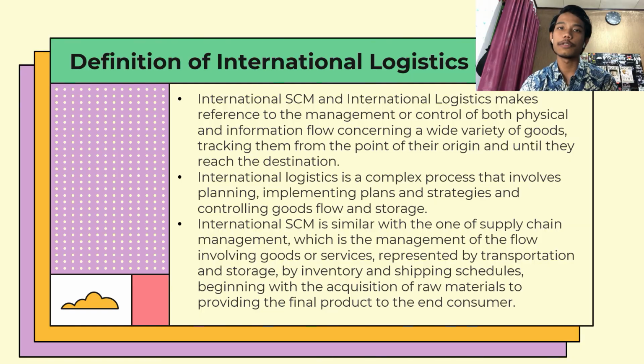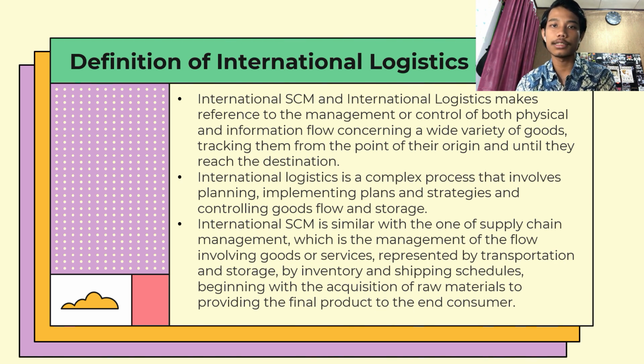The next slide is definition of international logistics and international supply chain management. The first one is international SCM and international logistics make reference to the management or control of both physical and information flow concerning a wide variety of goods, tracking them from the point of their origin until they reach the destination. The second is international logistics is a complex process that involves planning, implementing plans and strategies, and controlling goods flow and storage.